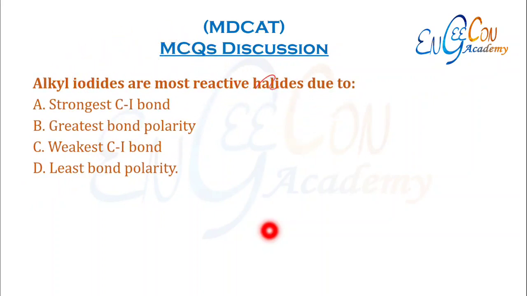Alkyl iodides are most reactive halides due to. Alkyl iodides are most reactive because this bond is weakest and it is easier to break this bond in order to attach a nucleophile to the alkyl group. So C is the correct option.